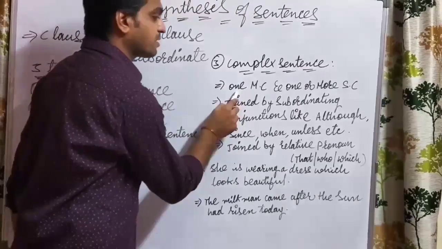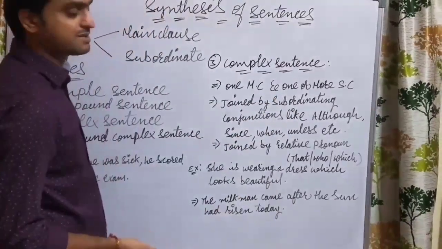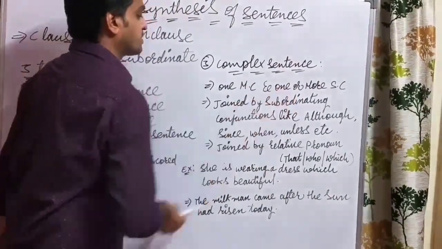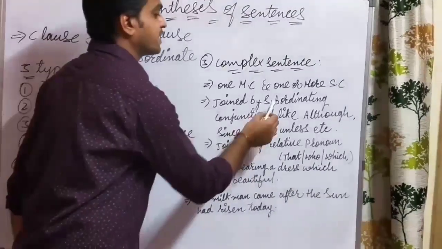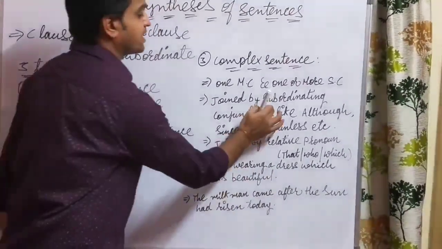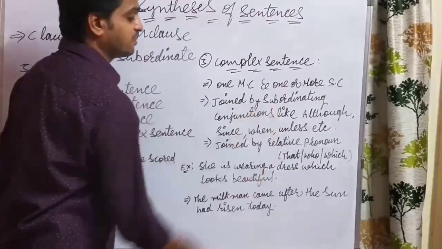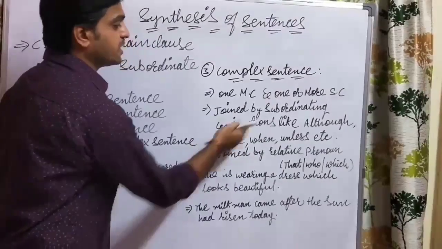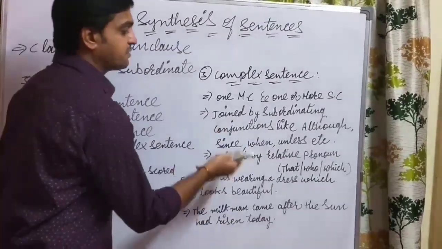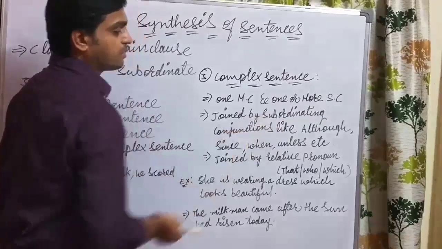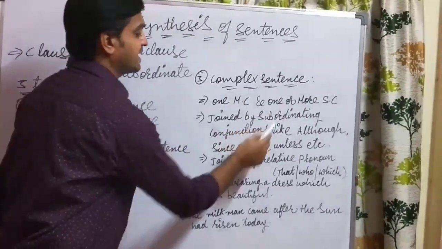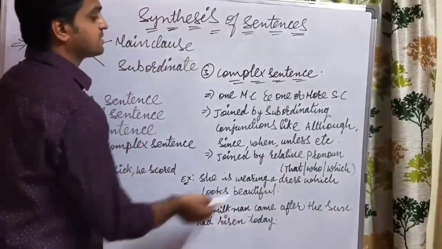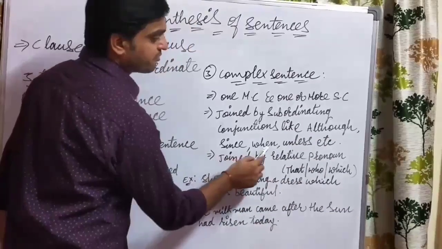In a complex sentence we will have one main clause followed by one or more subordinate clauses, and here both the main clause and the subordinate clause are joined by a subordinating conjunction. What is meant by a subordinating conjunction here? A subordinating conjunction means the conjunction which is used in front of the subordinate clause. So here some of the subordinating conjunctions are written: although, since, when, unless.